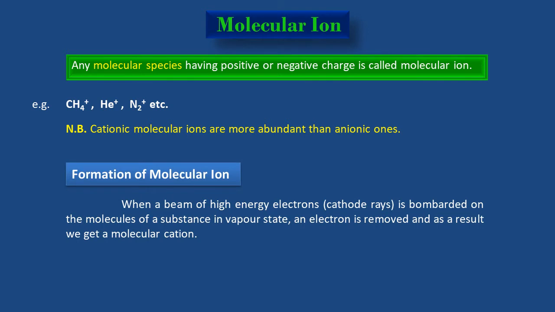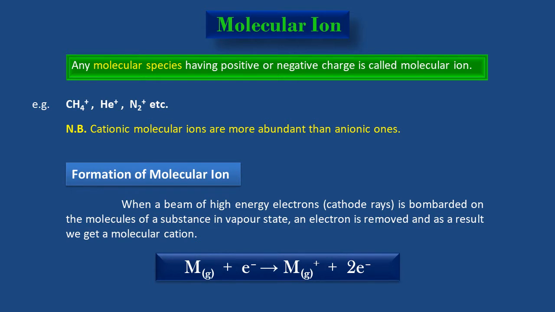When a beam of high energy electrons, for example cathode rays, is bombarded on the molecules of a substance in vapor state, an electron is removed, and as a result, we get a molecular cation. It is represented by this general equation, in which M stands for molecule, in gaseous state, of course, and e negative is for high energy electron. M positive is the resulting molecular ion, along with two electrons, one is attacking and the other is knocked out from M.